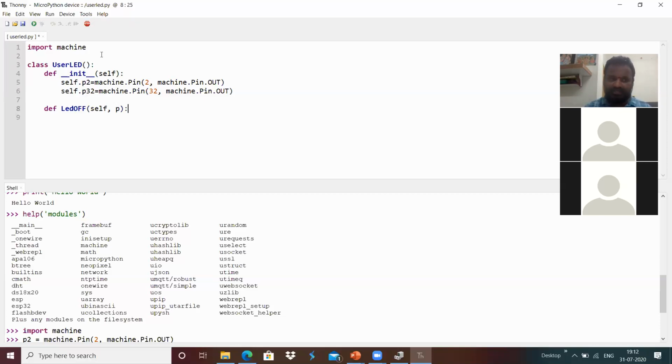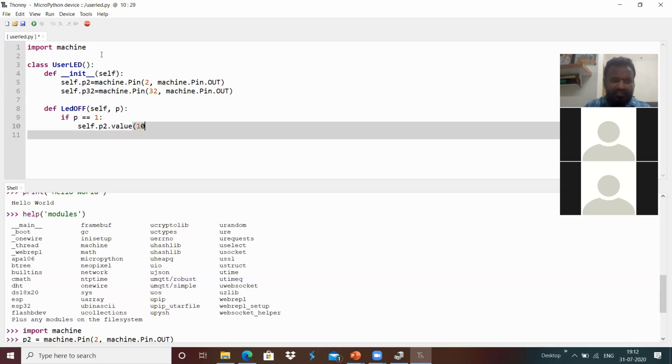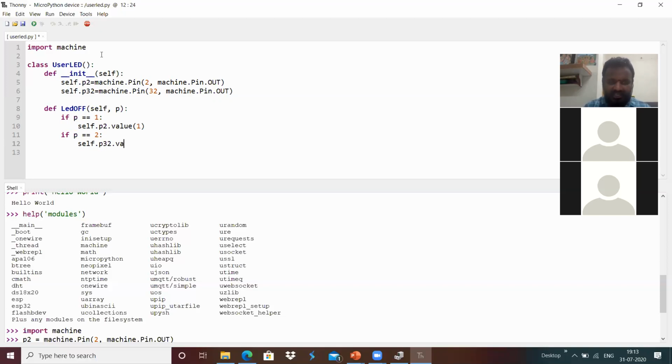In order to do that, if p equals 1, then I write self.p2.value of 1, and if p equals 2, then I write self.p32.value of 1.